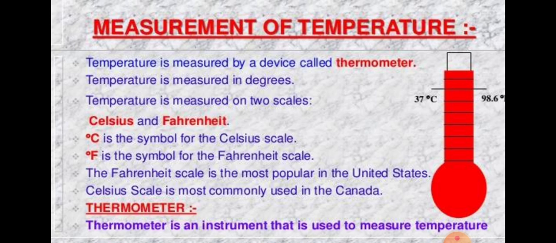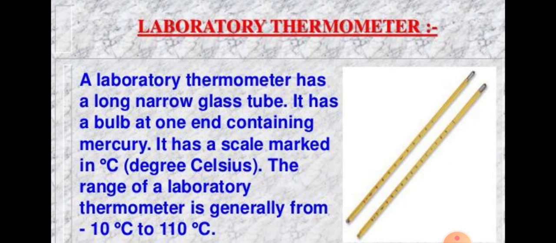Okay? And a thermometer is a device for measuring the temperature of an object, and there are two common types of thermometers. The first one is the laboratory thermometer and the second is the clinical thermometer. Both these thermometers are based on the Celsius scale of temperature.